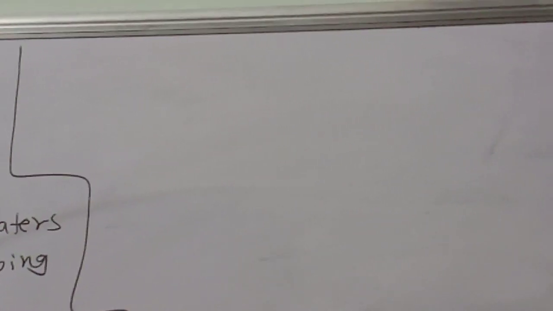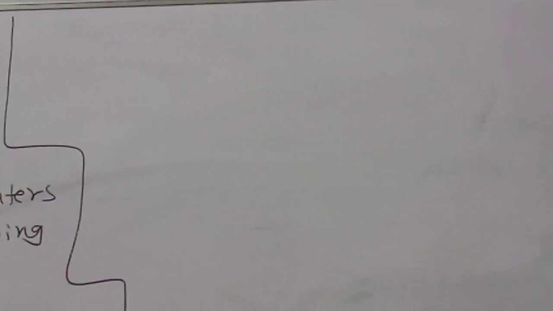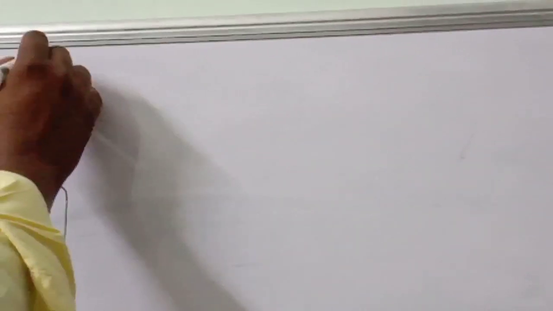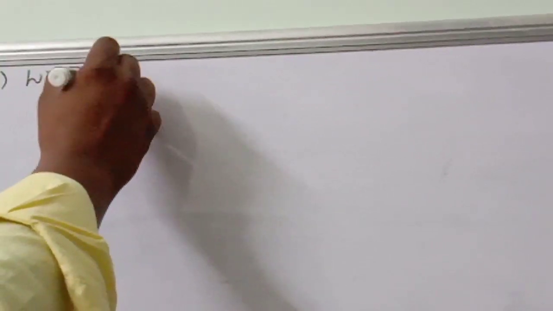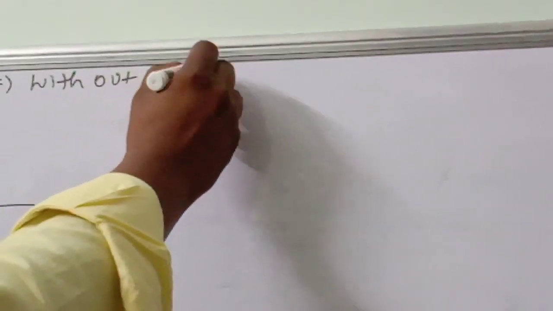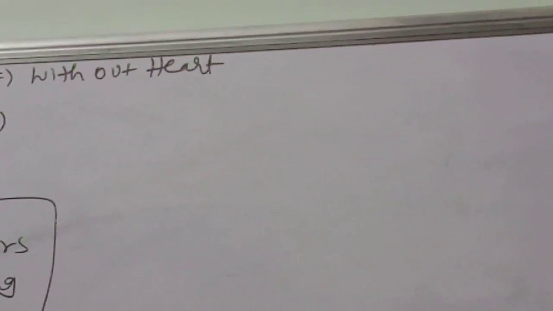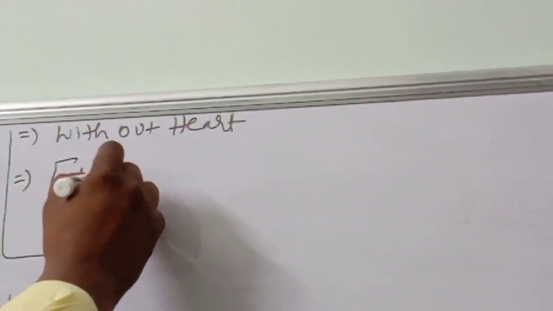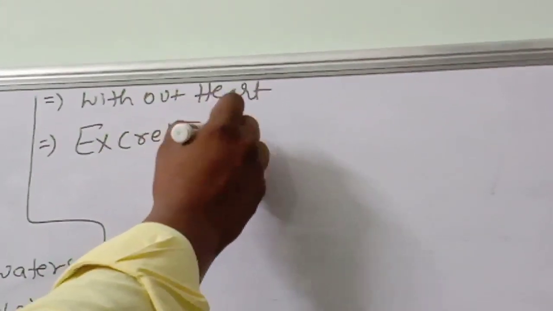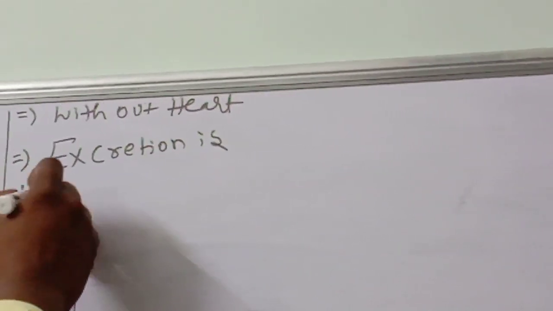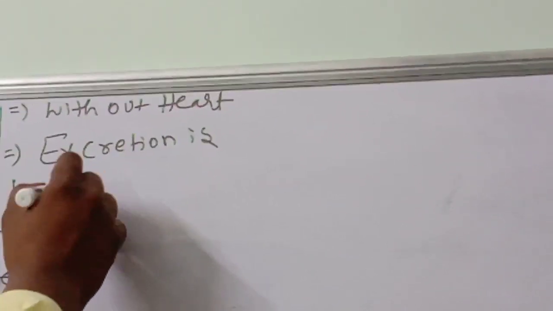Okay, children. Next, the most important points we are discussing. Closed type of circulation will be there, and without heart. No heart will be present. Next, another important one, excretion. Excretion is by, you know very well, protonephridia.